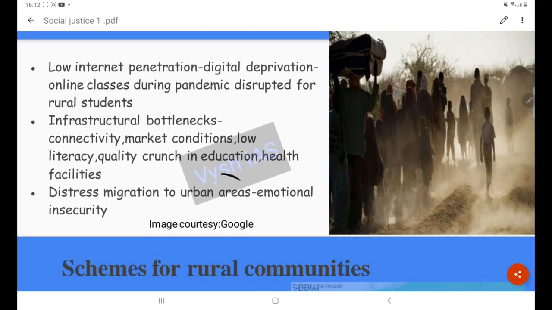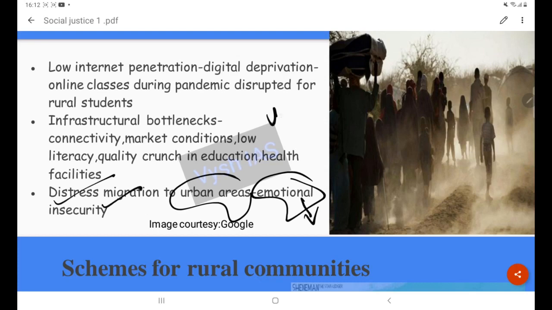This is actually an emotional kind of insecurity, offered especially to the elderly people. Why does this distress migration happen? Urban areas are offering better jobs and better living conditions than rural areas. So there will be out-migration. This is particularly affecting emotional security. They will have a feeling of alienation and a feeling of being alone.